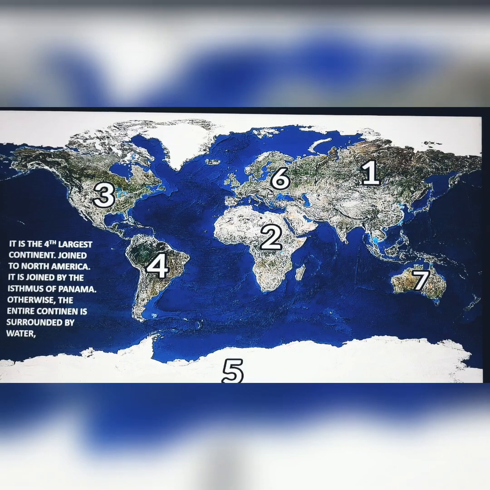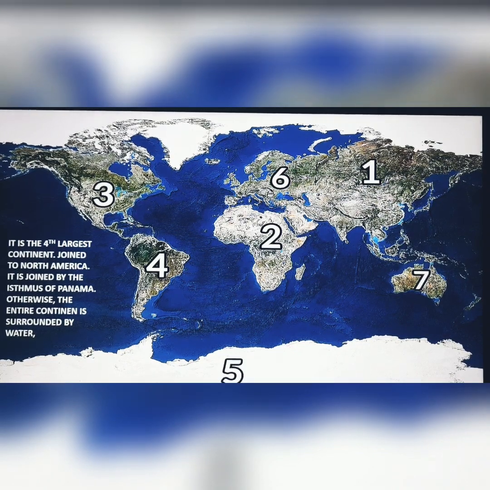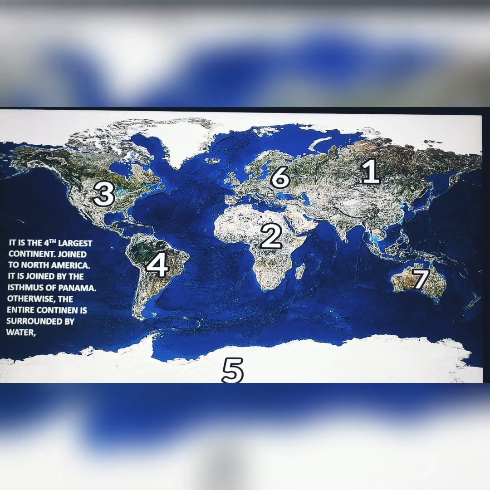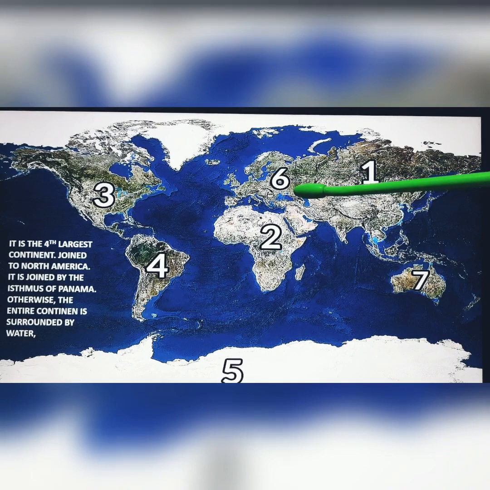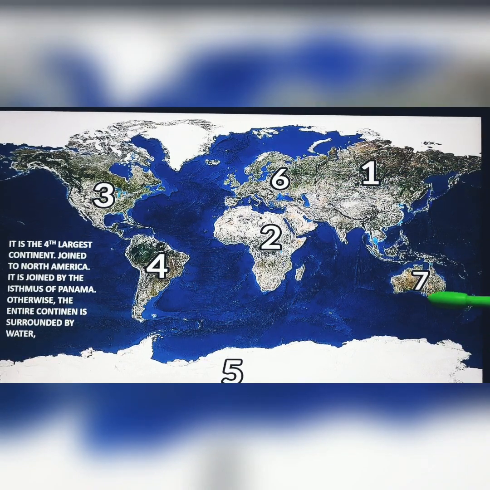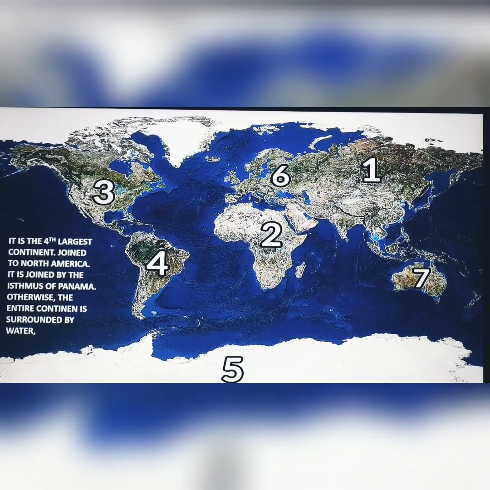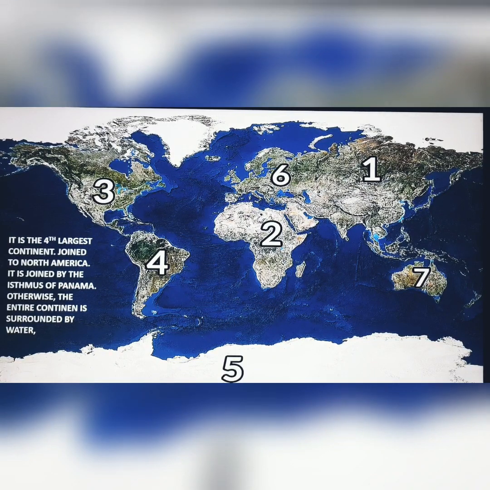It is largely uninhabited. So though it has a huge area, it is uninhabited, right? The 6th one is Europe. And the 7th one over here is Australia, along with all other islands over here. We call it Australasia.